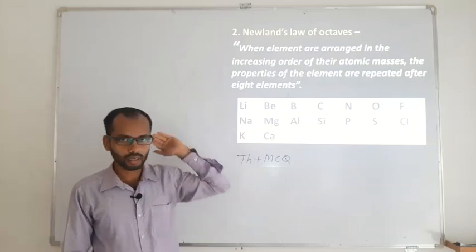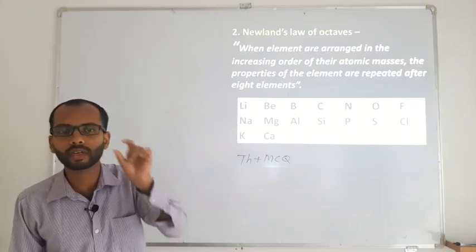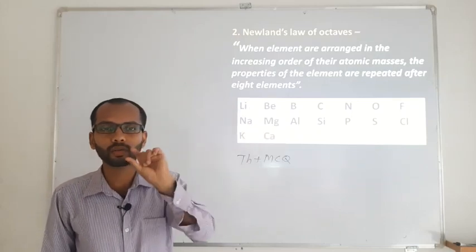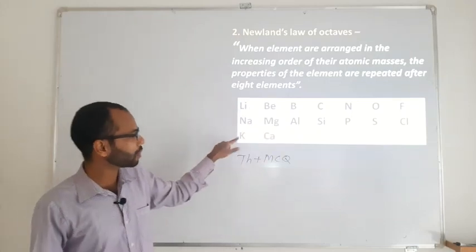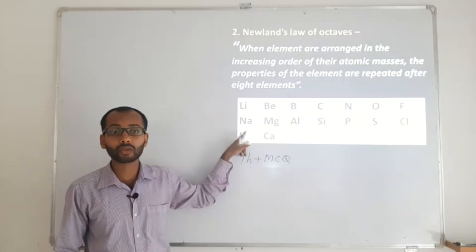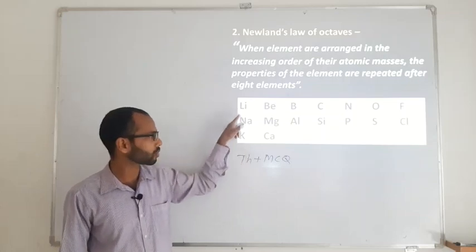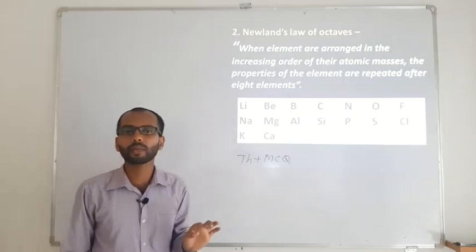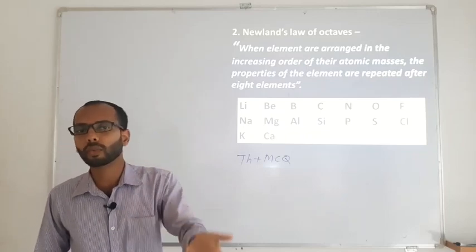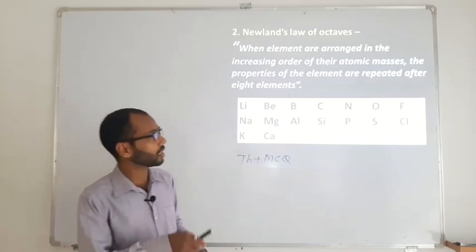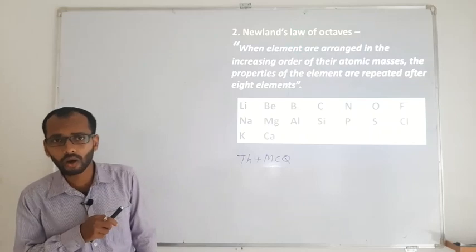So Newlands says that whenever we arrange the elements in increasing order of their atomic masses, the element which appears as the 8th element is going to have the same chemical properties. Therefore it is called Newlands' law of octaves.